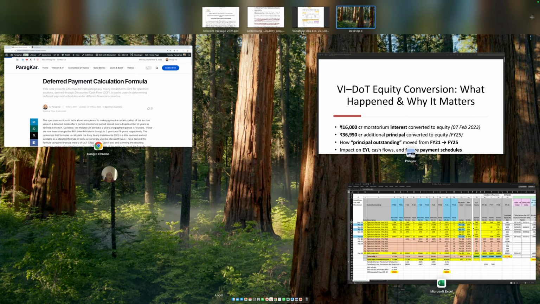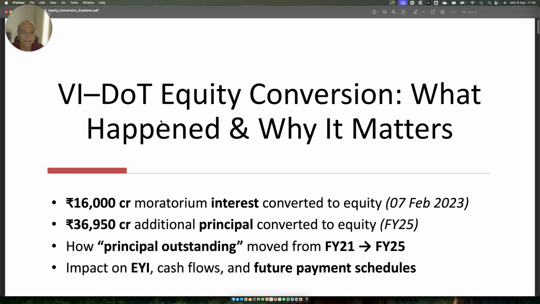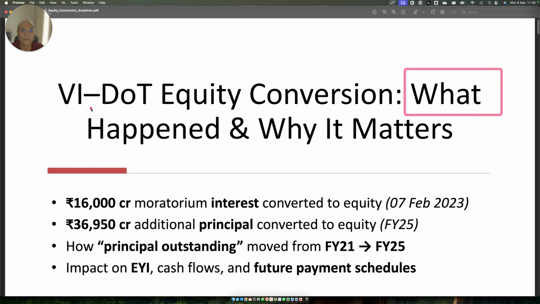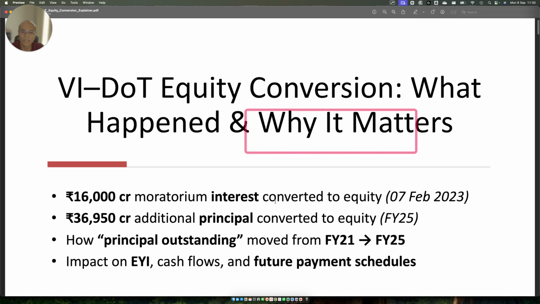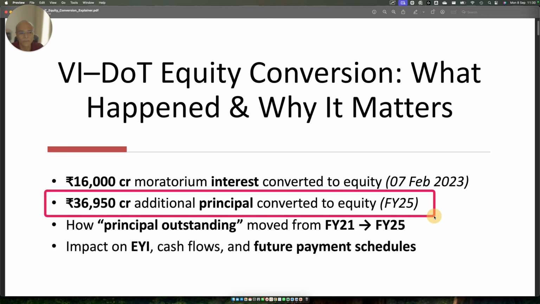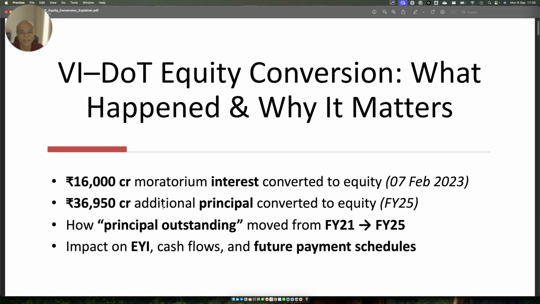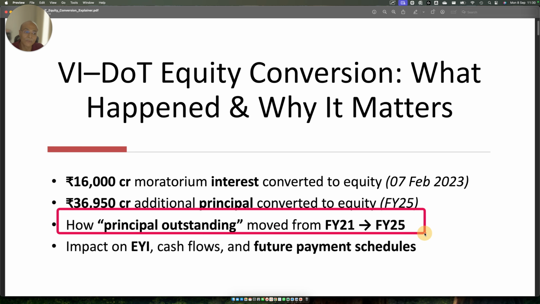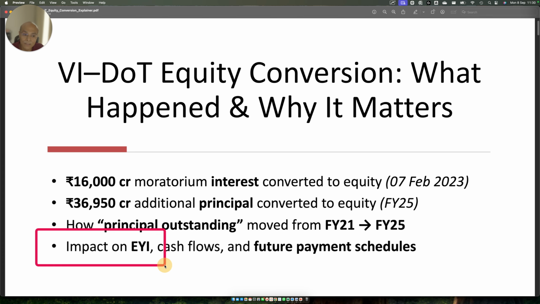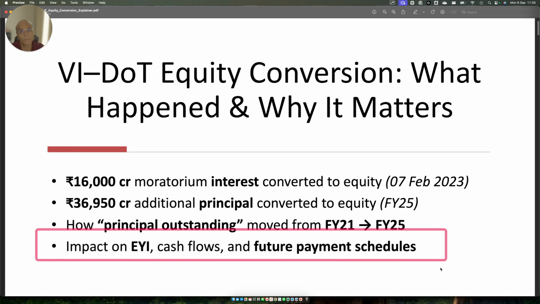So if you look at my slide deck, which I have created for this video, the title of this slide deck is VI duty equity conversion, what happened and why it matters. We are going to talk about both the 16,000 crores of moratorium interest and 36,950 crores of additional principal converted into equity in FY25, right? How principal outstanding moved from FY21 to FY25, and the impact on the yearly installment cash flow for the future payment schedule.